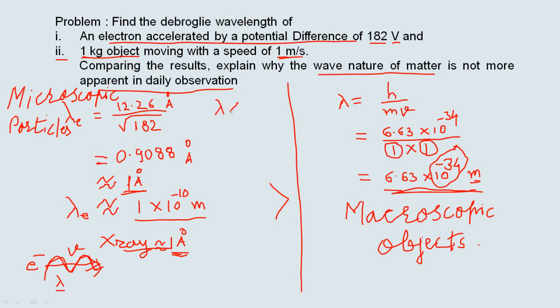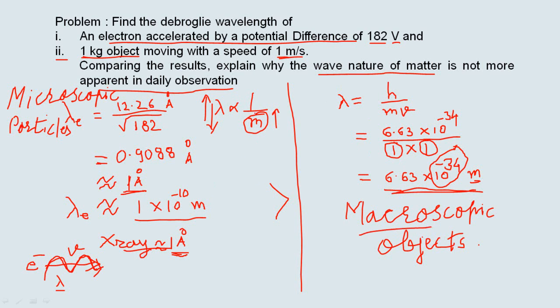This phenomenon applies to microscopic particles only, because we know that the de Broglie wavelength lambda is equal to h upon mv, so it is inversely proportional to the mass of the particle. The lighter the particle, the greater the de Broglie wavelength associated with it, while if the mass is large, the wavelength is very small. This is what happens for bodies at macroscopic levels.